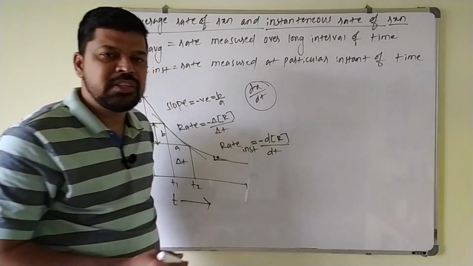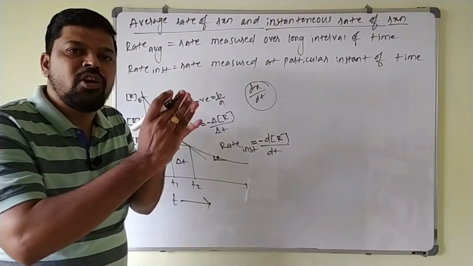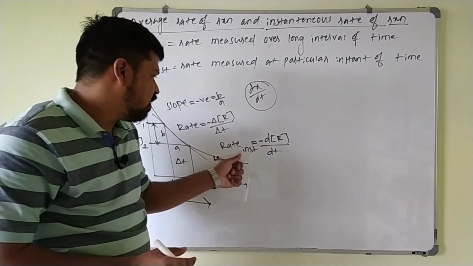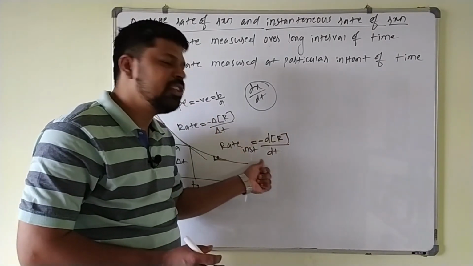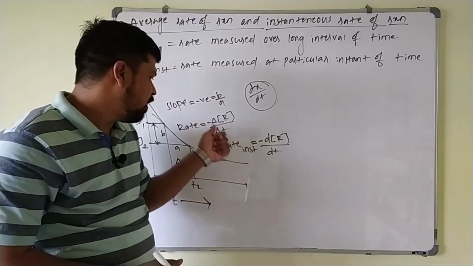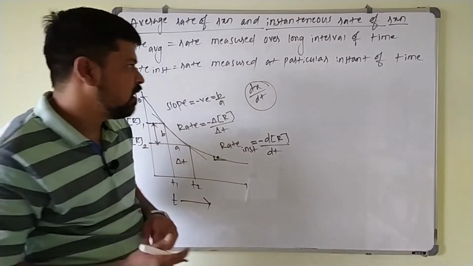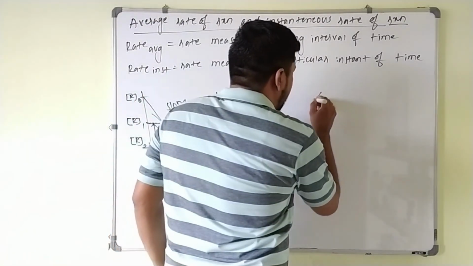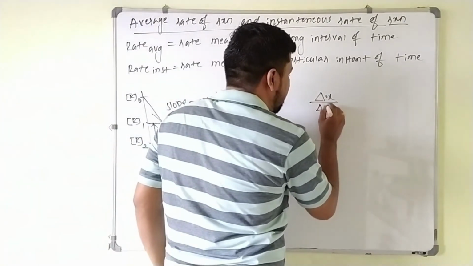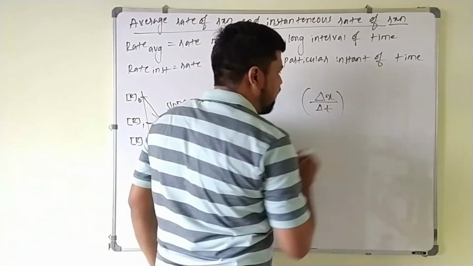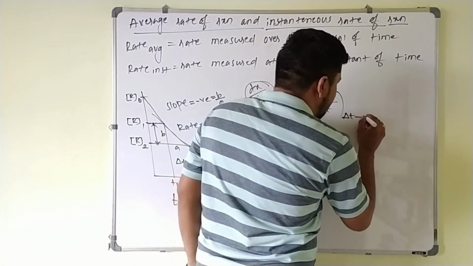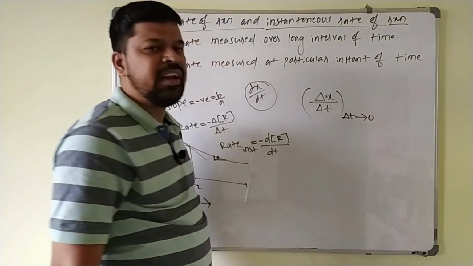Always keep in mind that the average rate is over a long interval of time, for which we use delta. For small changes we use d. So the average rate is delta x, the change in concentration, divided by delta t, the time taken. This average rate becomes the instantaneous rate of reaction as delta t tends to 0.